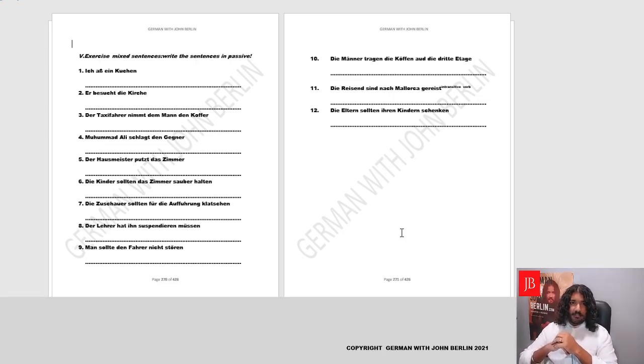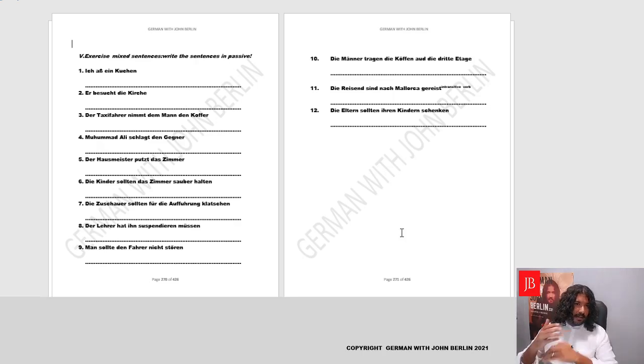Then we even went a step further and we made perfect. I have baked the cake, ich habe den Kuchen gebacken. We said the cake has been baked by me, der Kuchen ist von mir gebacken worden. And then we went on finally to adding the perfect sentence with modal verb. Let's say I have had to bake the cake, ich habe den Kuchen backen müssen.